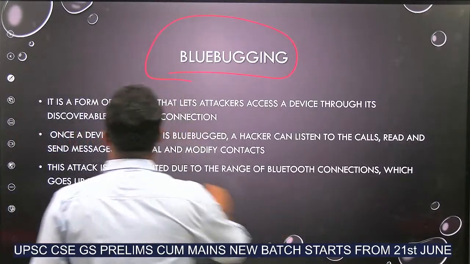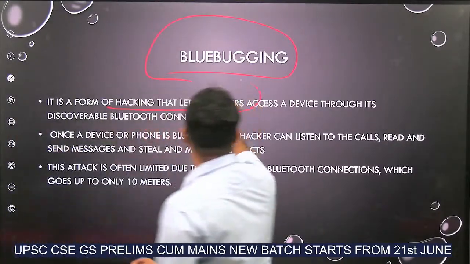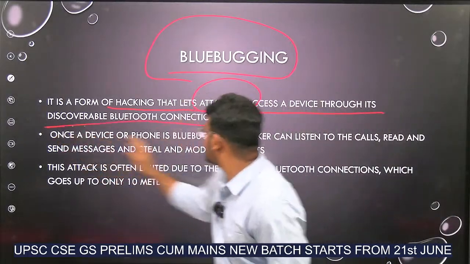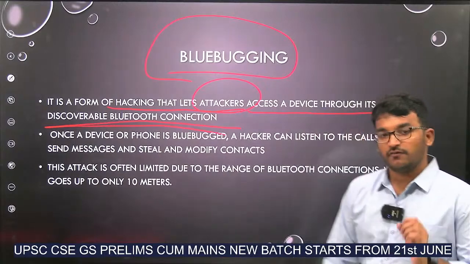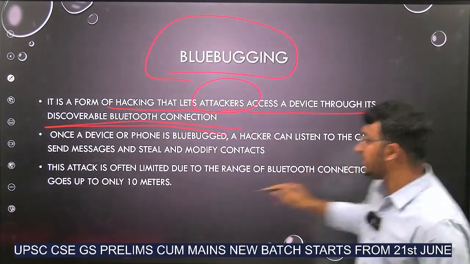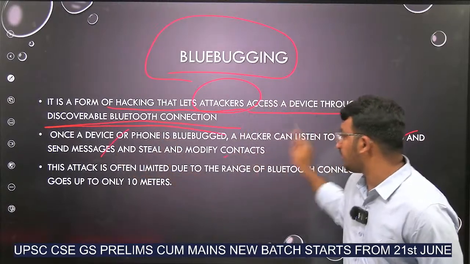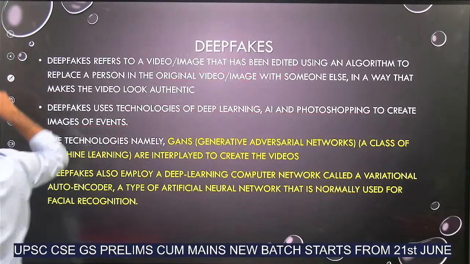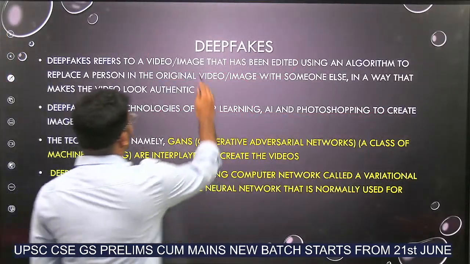Okay. It is a form of hacking that lets attackers access a device through a discoverable Bluetooth connection. Once a phone is blue bugged, a hacker can listen to the calls, read and send messages, and steal and modify contacts. Okay.